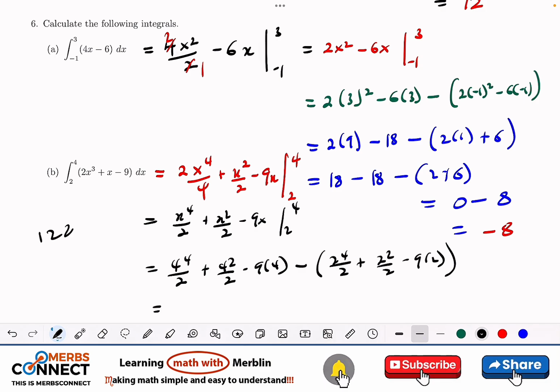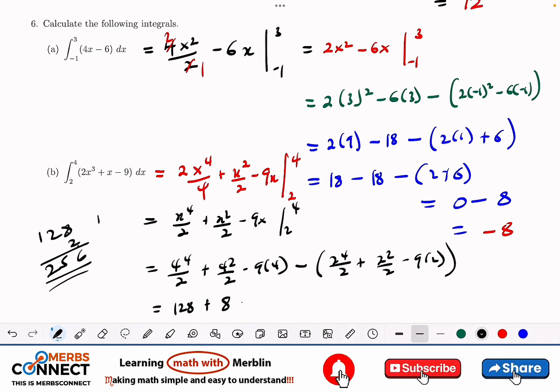4 to the power 4 should give us 256. The one we divide by 2, we are going to get 128, plus 4 squared is 16 divided by 2, you get 8.